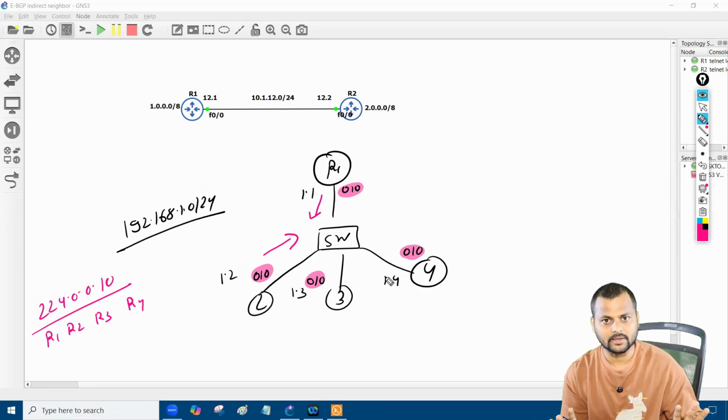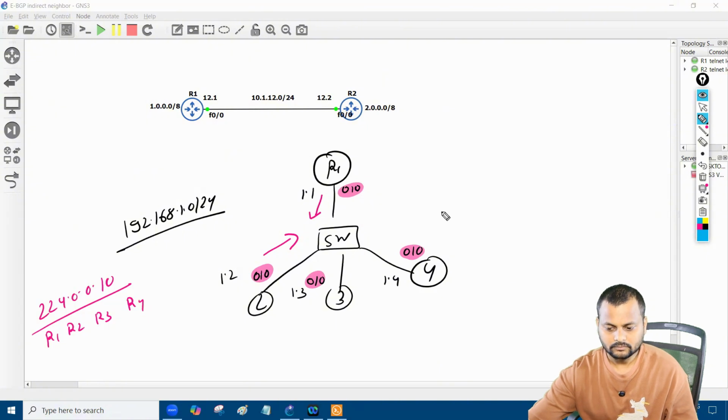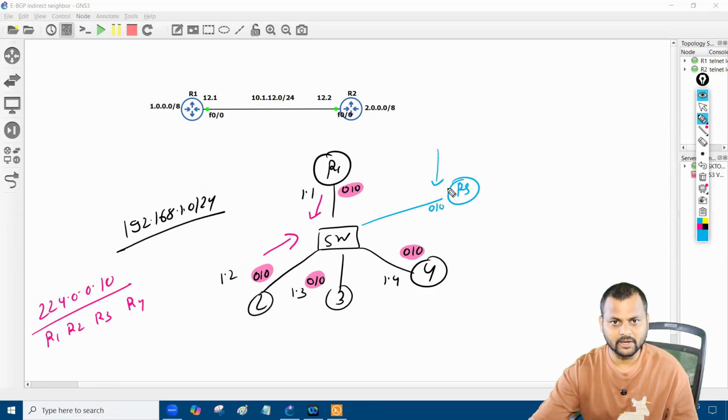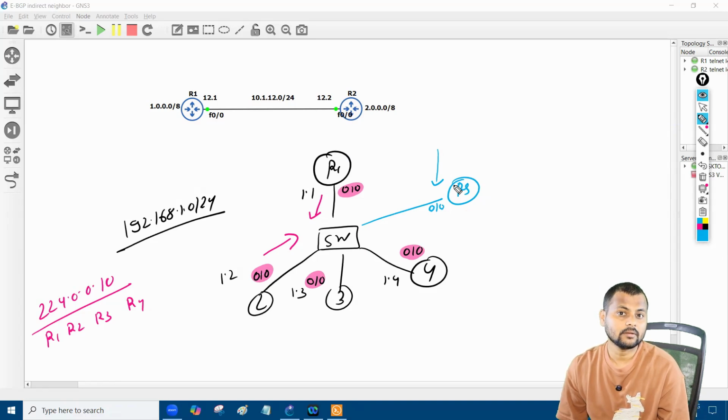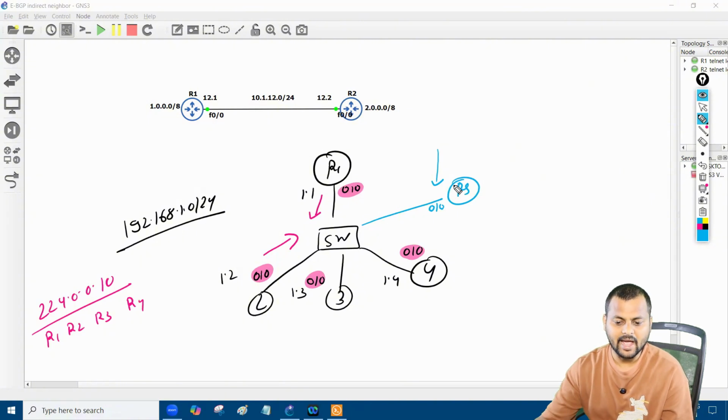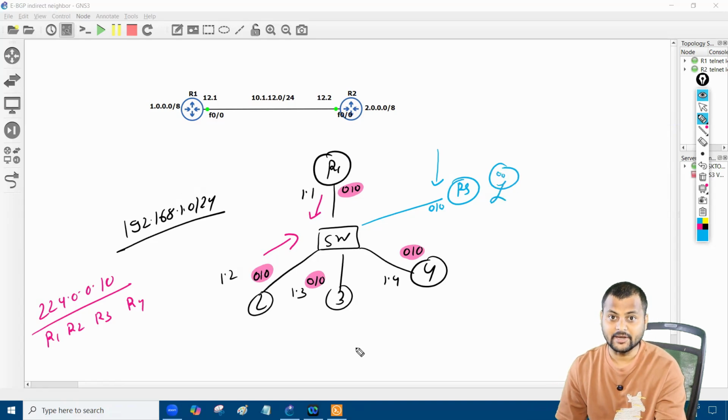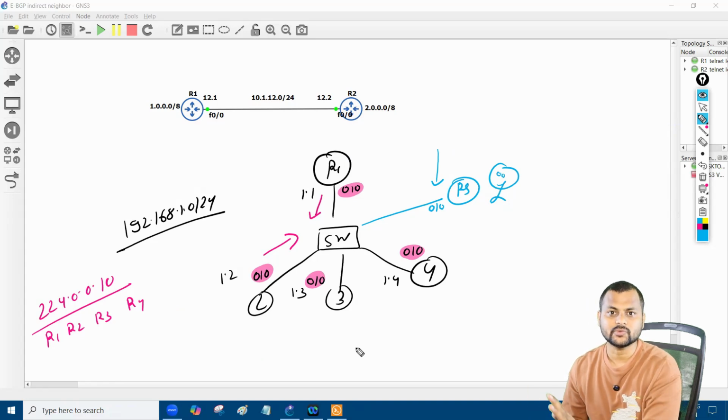I'm not denying there is a problem right now, but think about it. What happens if an attacker comes into the picture, R5 over here, and also enables EIGRP on this particular interface? If they meet all the neighborship criteria, R5 will form the neighborship with all the routers. And then all the routing information will be there on router 5, so this attacker will get all the information of your network. That's the first challenge: multicast is not scalable in every situation.